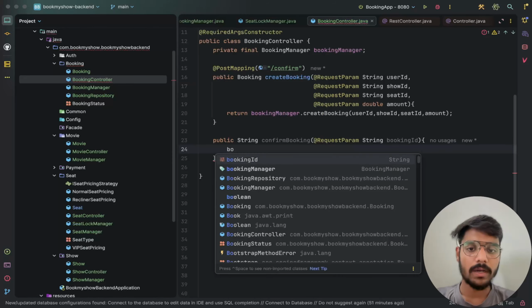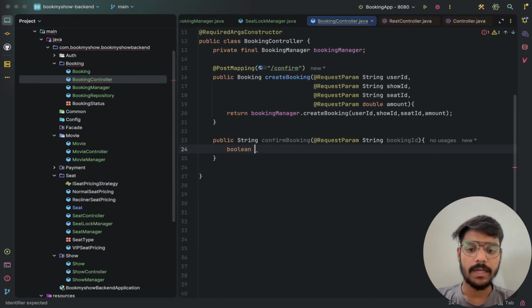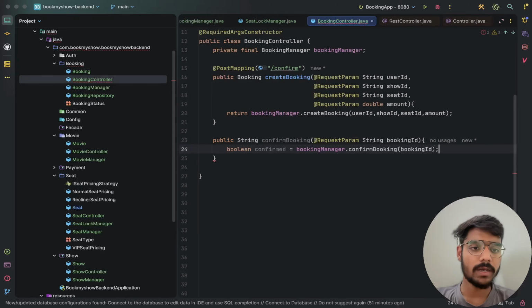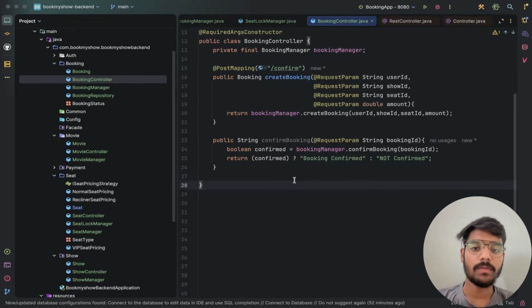We will also take the boolean confirm. Let us check: BookingManager confirm, and we pass the booking ID. If it is confirmed, we will say booking confirmed. If it is not, we will say could not confirm booking. This is the proper approach we are following. So that's the confirm ticket.